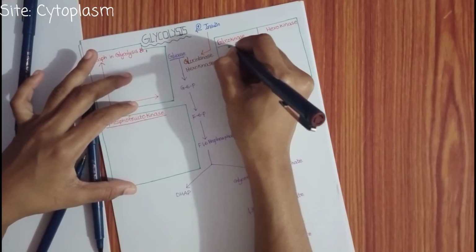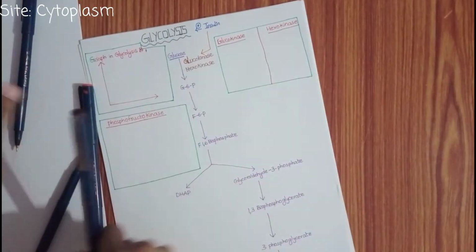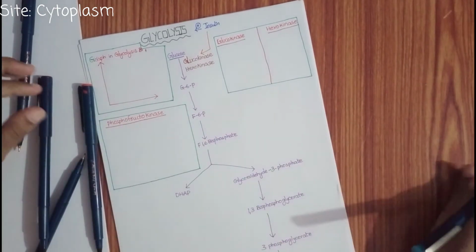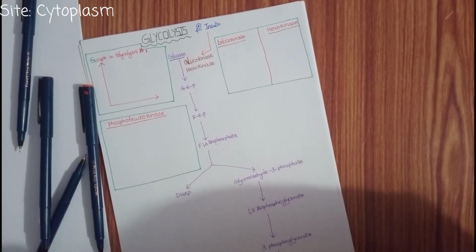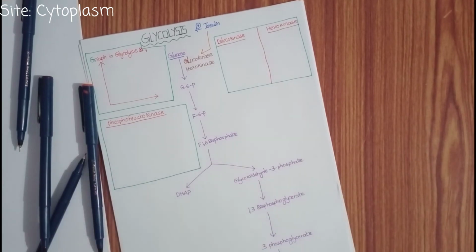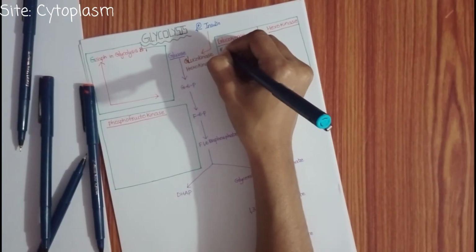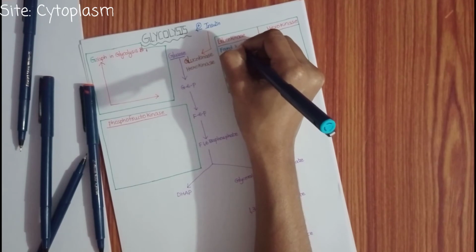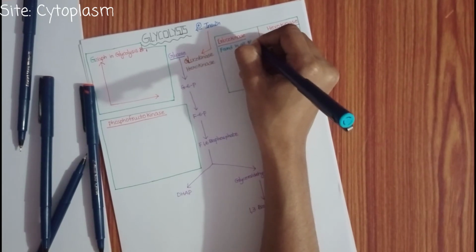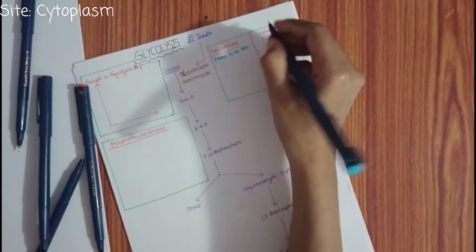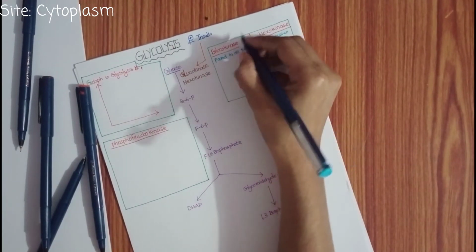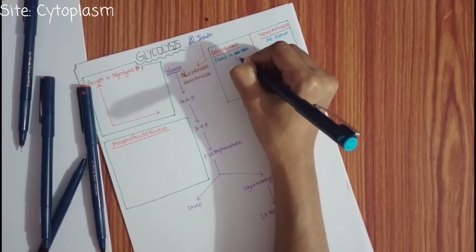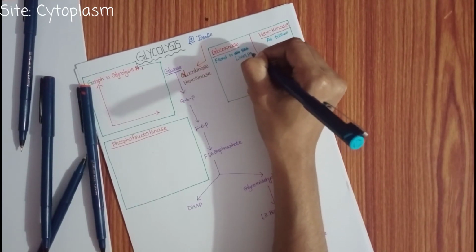Hexokinase is found in all tissues, but glucokinase is only found in the liver and the pancreas.